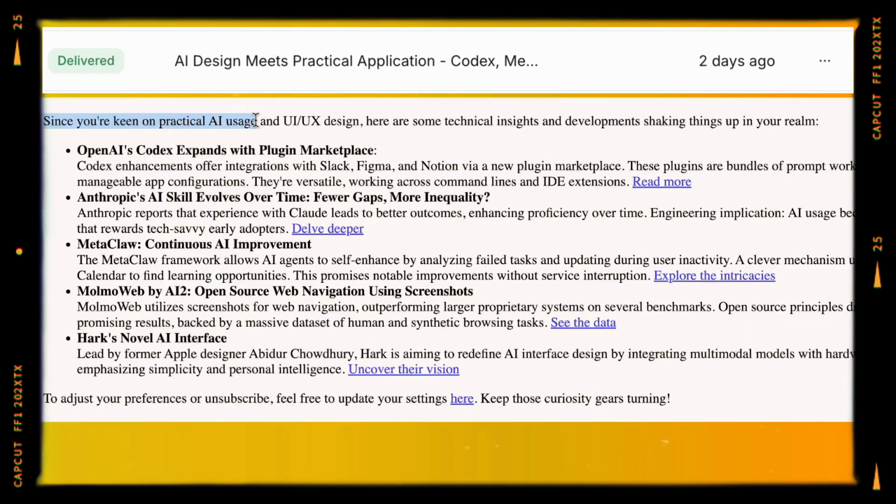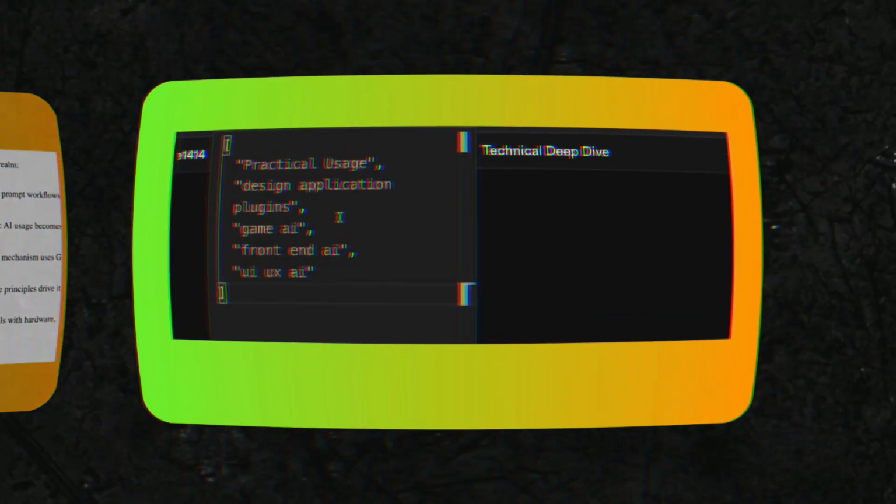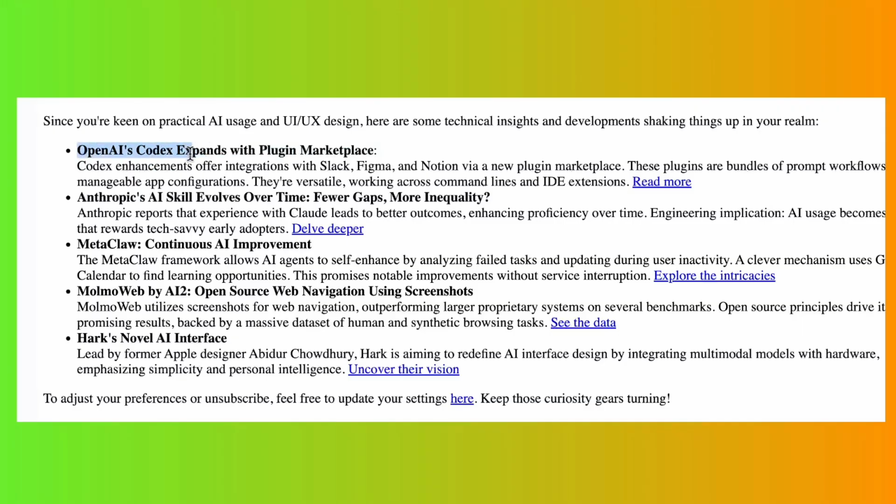Okay, so here's another one, but this time I want you to guess which AI topics this user wanted to get a newsletter on. Since you are keen on practical usage and UI UX design, here are some technical insights and development shaking things up in your realm. Number 1. OpenAI's Codex expands to plug-in marketplace. Codex enhancements offer integrations with Slack, Figma, Notion via a new plug-in marketplace. And this user specifically mentioned that they're interested in design plugins, which is the topic of the first bullet point in their newsletter. So, how does it all work?